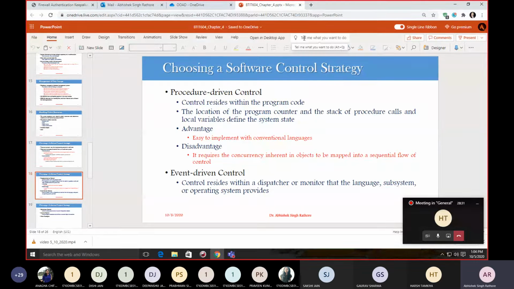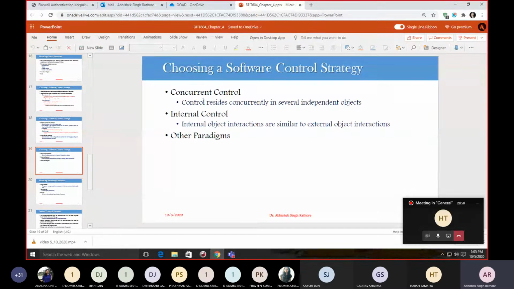Now, in addition to procedure driven control, we have event driven control flows. In an event driven sequential system, your control resides within a dispatcher or monitor that is provided by your operating system, your language or your subsystem. Usually, developers attach application procedures to a particular event, and then the dispatcher calls your procedures when the corresponding event occurs. This might be a callback.